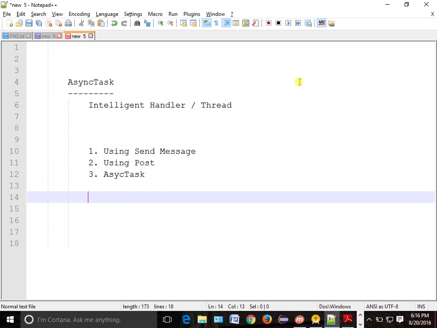Whenever you want to work with AsyncTask, how do you start a thread? What is the method we use? Thread.start, right? Similarly, if you want to start an AsyncTask, we have a method called execute. We use the execute method to start the AsyncTask, and we pass the data you want to work with. If it is a string array, we pass the strings. For numbers like 1, 2, 3, 4, you will have integers.